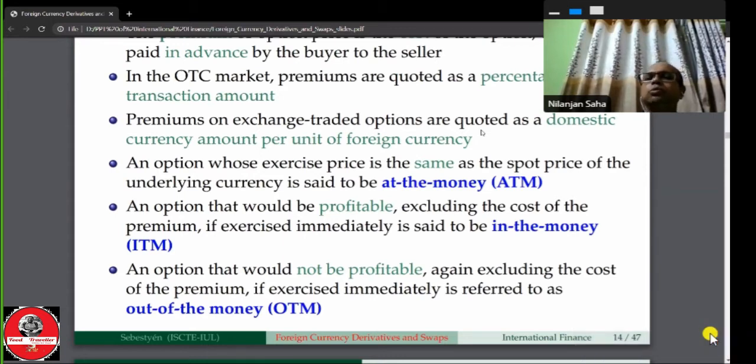An option that will be profitable, excluding the cost of the premium, if exercised immediately, is said to be in the money, ITM.